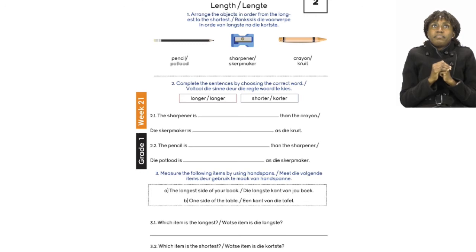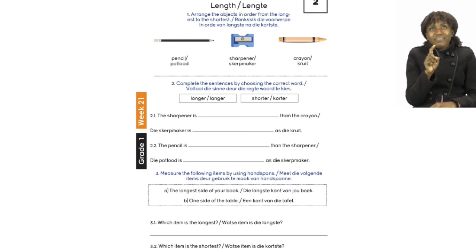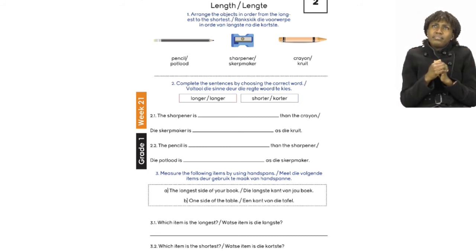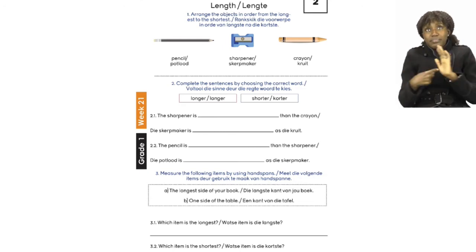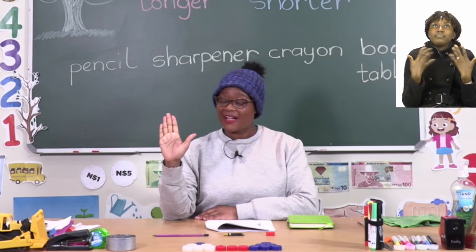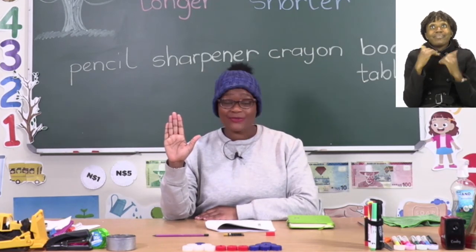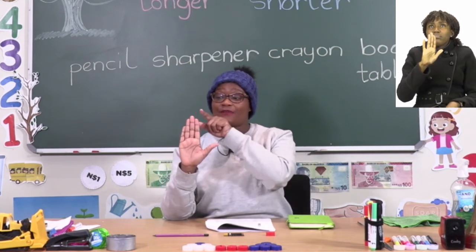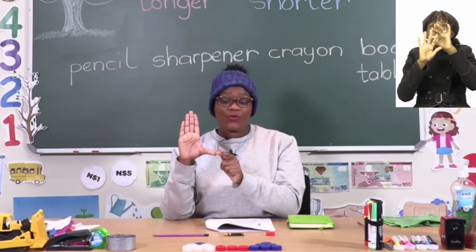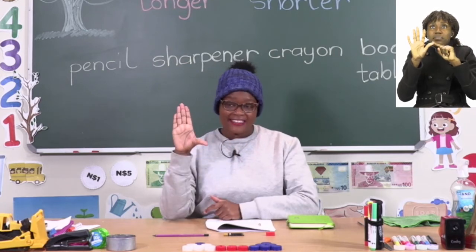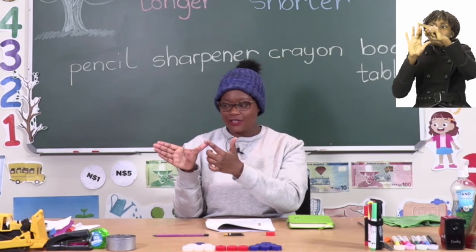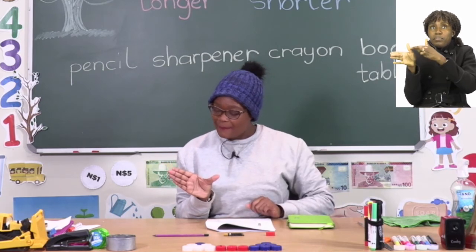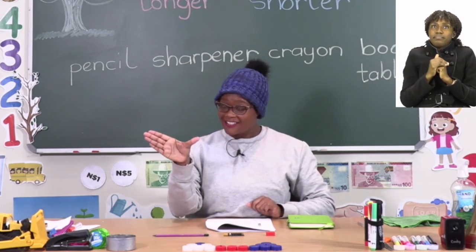For number 3, they have asked us to measure the following items using our hand spans. Now, what is a hand span, you might be asking? Well, let me show you. Now, our hands are very beautiful and very important, and we can use them to measure anything. What we call a hand span is the length from your middle finger all the way to your thumb. This becomes the hand span. So we measure from the tip of the middle finger all the way to our thumb, and that becomes a hand span.